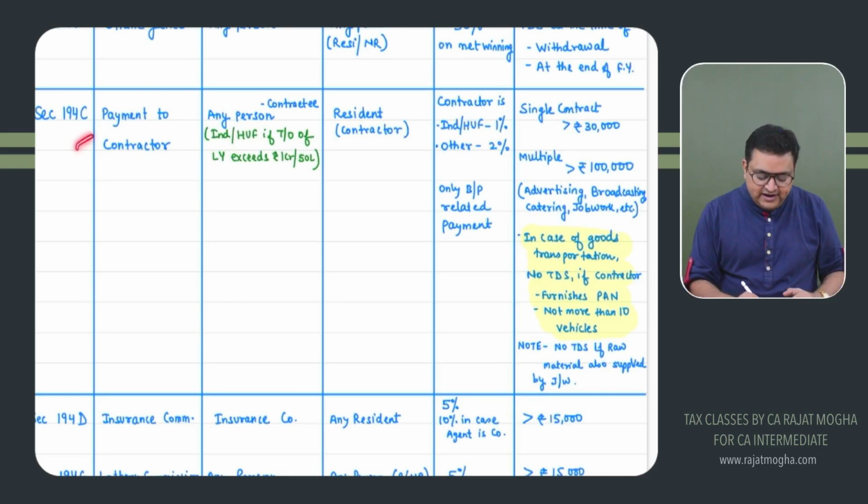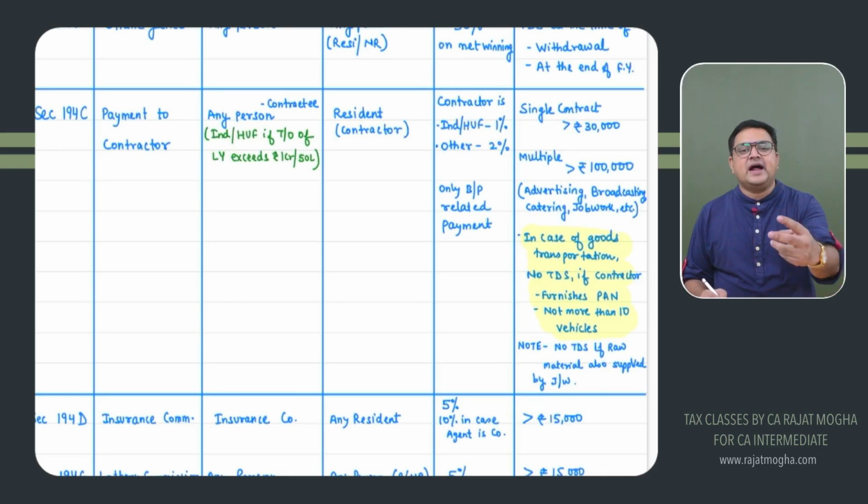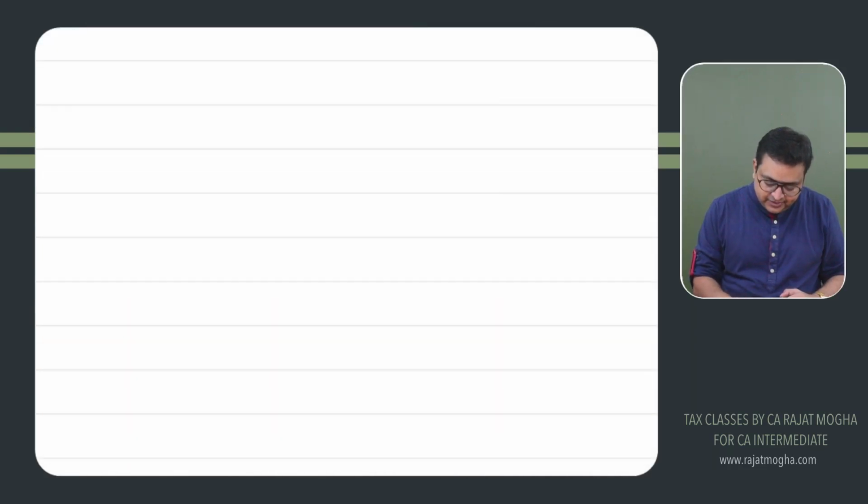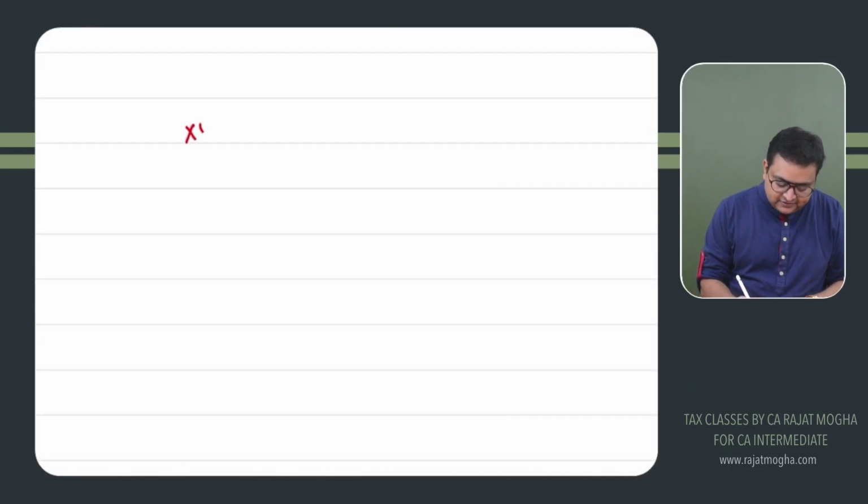See, 194C is payment to a contractor where you are getting any job work done. If I give you an example, let's say this is a company XYZ Limited.